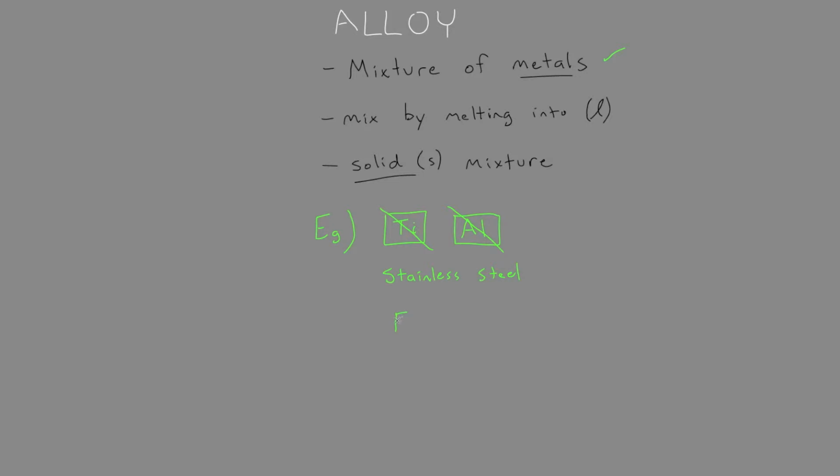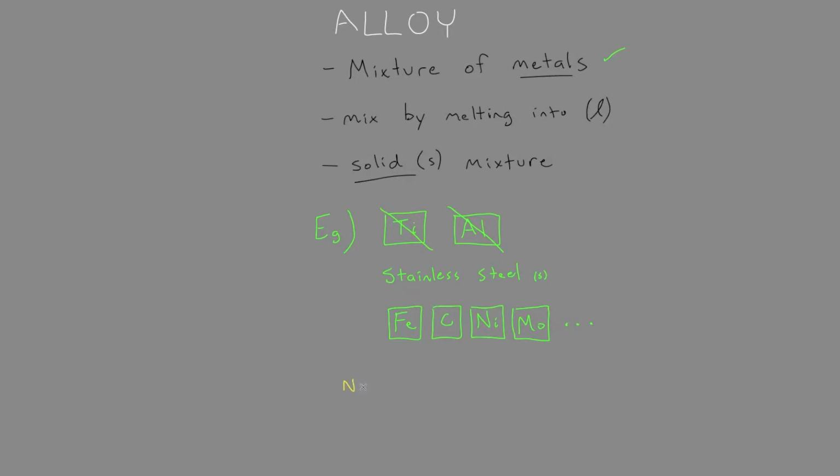So we have iron, it's one of them, and a little bit of carbon. You might have heard of carbon steel, it strengthens it. Some nickel, some molybdenum, and some other stuff. There's different mixtures to make different types of stainless steel. Basically, you can see that stainless steel is made up of a mixture of metals by melting these together into one solid alloy.